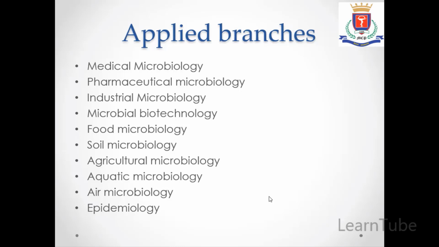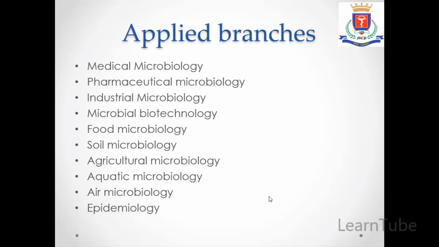Pharmaceutical microbiology, again it is almost similar to medical microbiology, for the invention of medicines. Industrial microbiology, it usually includes the study of microbes which are usually involved in fermentation process for production of beverages,